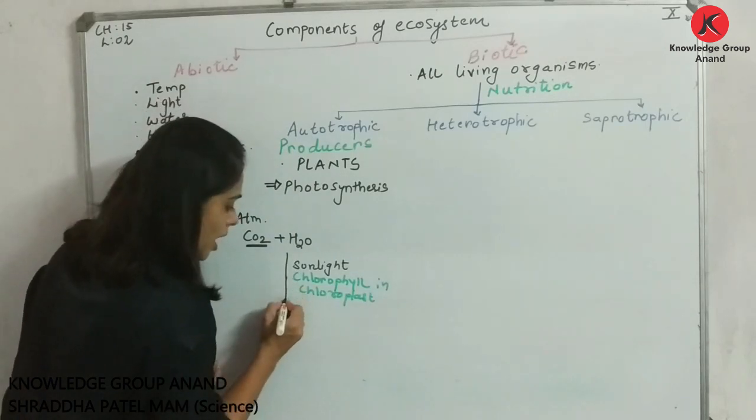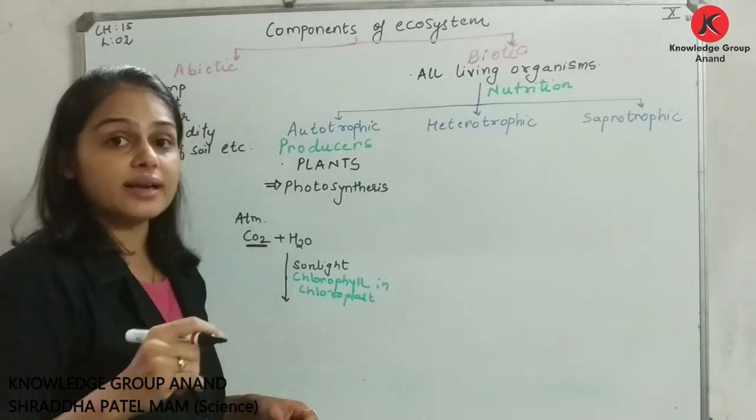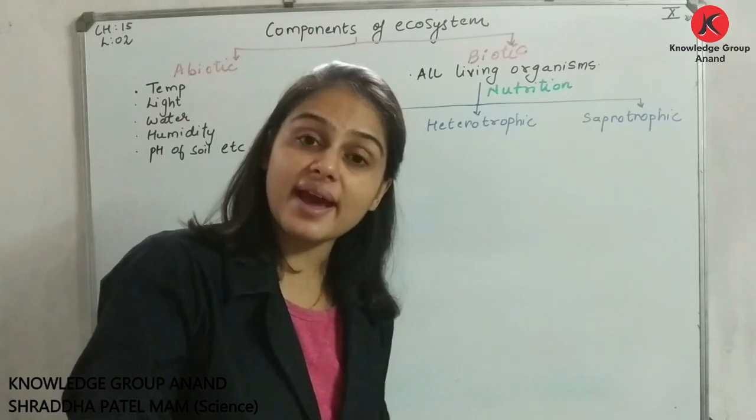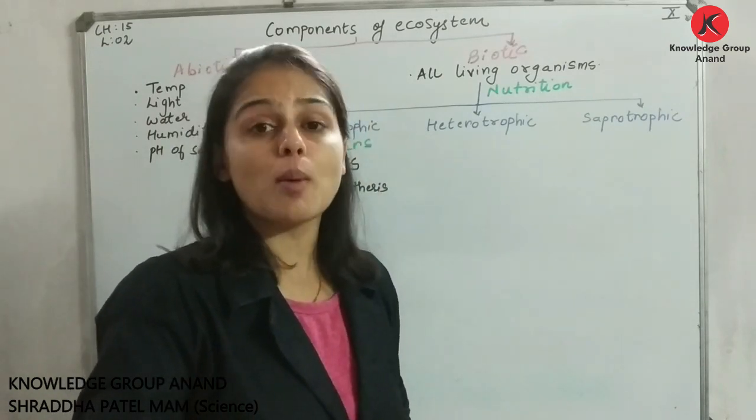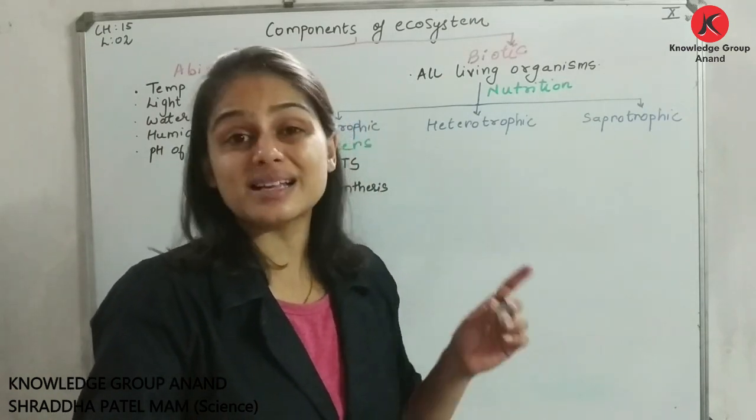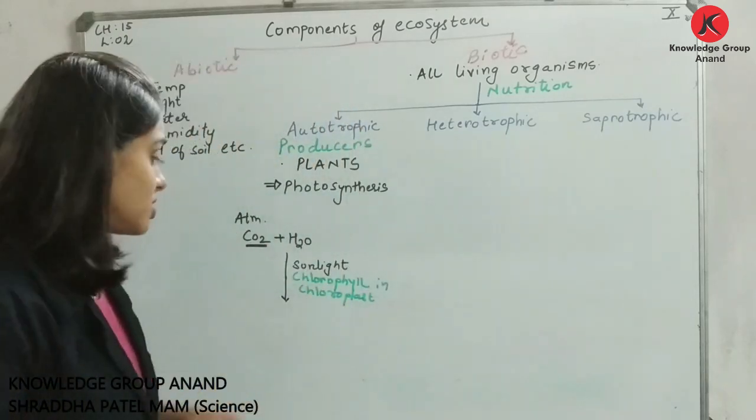प्लास्टिड के अंदर आएगा आपका क्लोरोप्लास्ट. One more is there chromoplast. One more is there leucoplast. You people probably have understood in class 9 cell chapter में ये चीज आई थी.